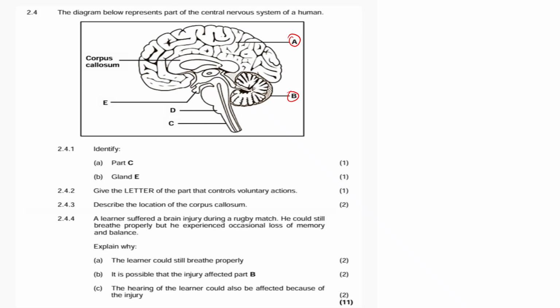Now 2.4.1, they are saying identify part C. This is part C; it is what we call a spinal cord. Now this is A, and then B. They said the gland E. Our gland E is what we call a pituitary gland.